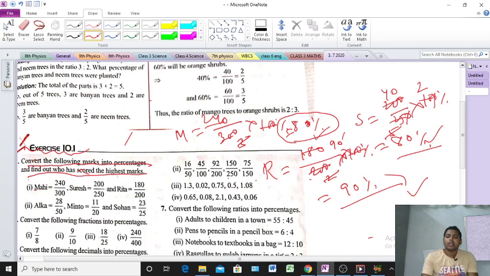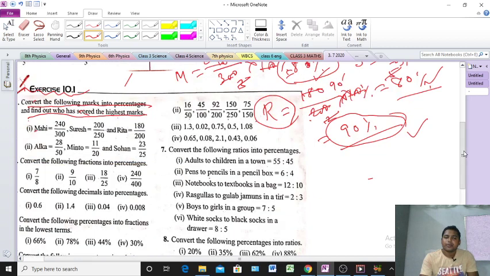Okay, clear? Next question, see. Alka equals 28 by 50. You multiply by 100. So 50 into 2 is 100, and 28 into 2 is 56%. That is for Alka. Next Minto. For Minto, 11 by 20 into 100. So 20 times 5 is 100, and 11 times 5 is 55%.